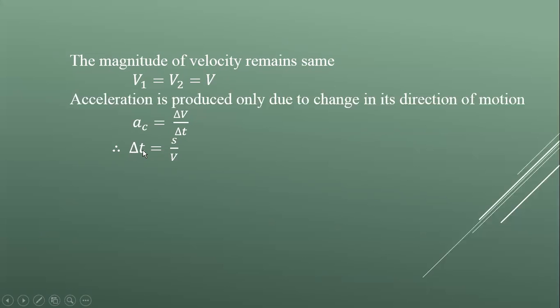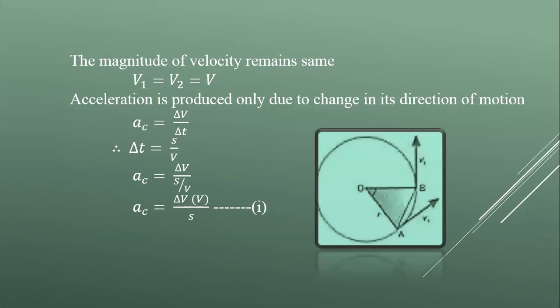By putting the value of delta t in this equation, acceleration becomes equal to delta v divided by s over v. Finally, a becomes equal to delta v into v over s. So this is equation number 1. Here s is the distance covered from A to B.